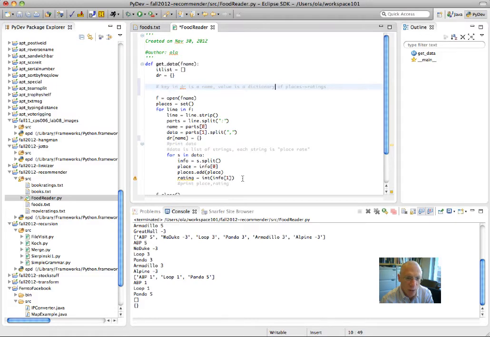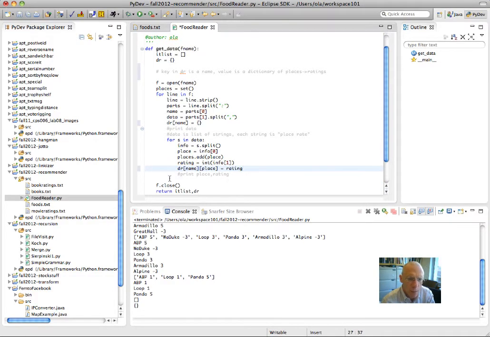So as I read each one here, I'm going to say DR of name of place is the rating. And after I read that, just to help me debug, I'm going to print DR name.